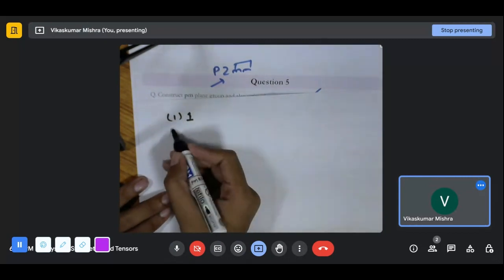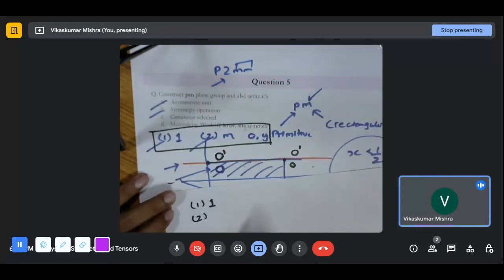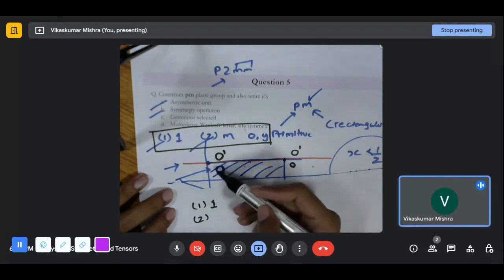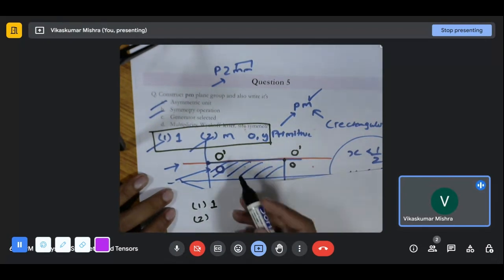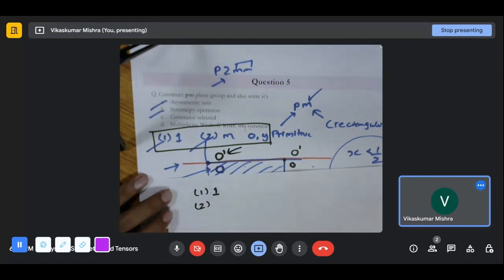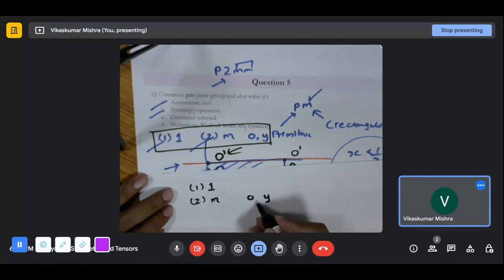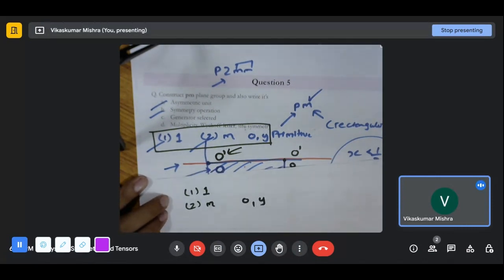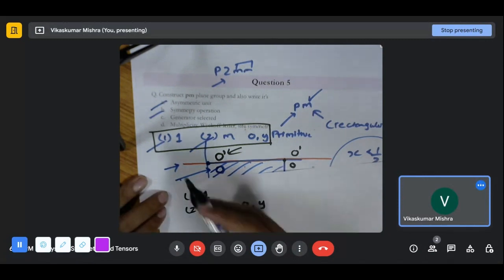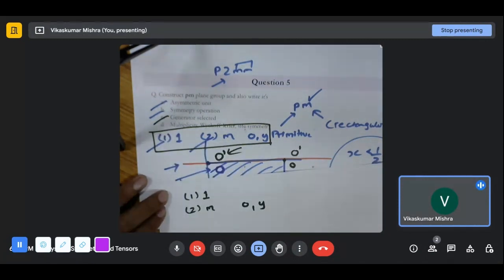Second is what else the element which we can produce. That is a mirror. From the mirror only we can produce this particular thing, right? So there is a mirror also, mirror at 0, y. And that's all. For the third part, the generator selected is over.